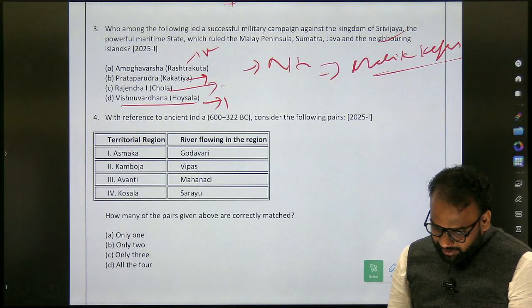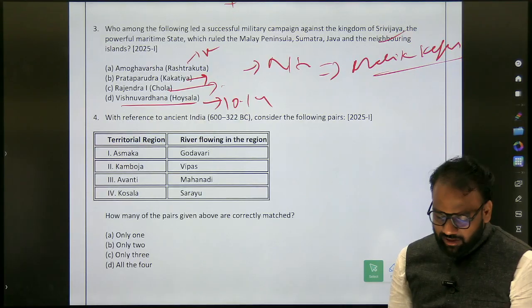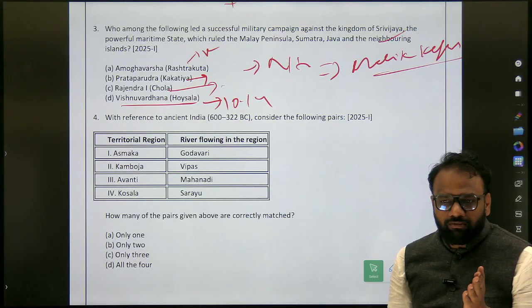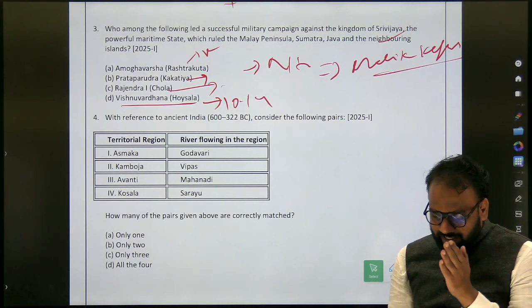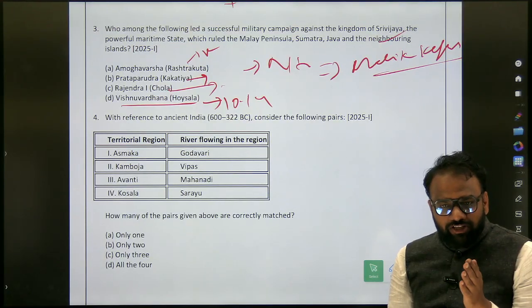10 to 14. Okay, see here. Even if the names appear, this should be the strategy for revision. They have given about Rashtrakuta, founder, which century to which century. Next, Kakatiya, founder, which century to which century. Next, Chola, founder, which century to which century.